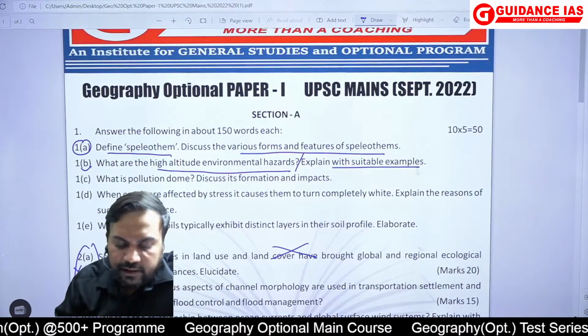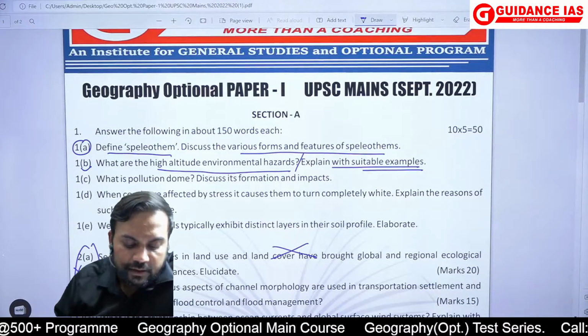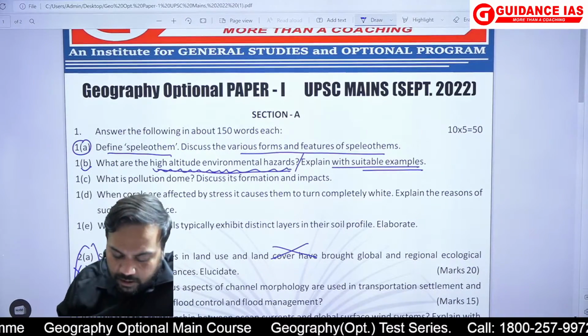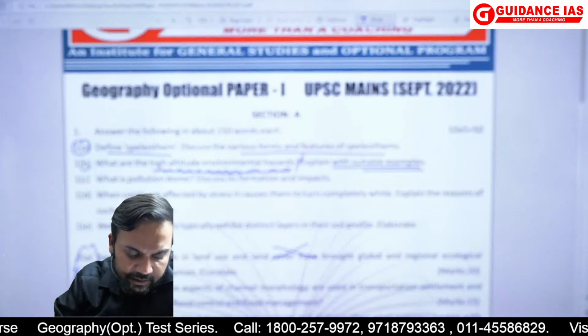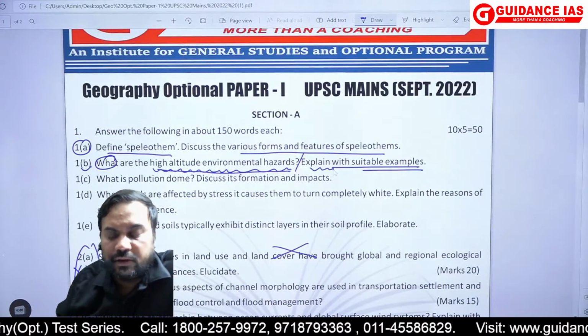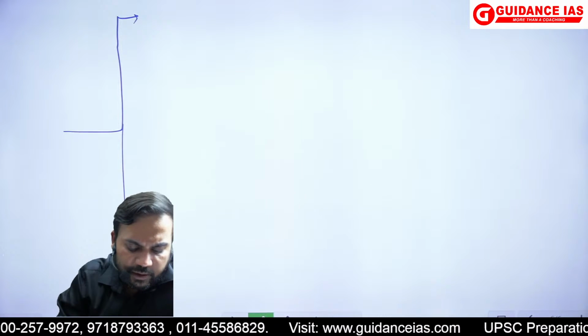Explain with suitable examples. Okay, so high altitude environmental hazards. So environmental hazards which are created as a result of the high altitude scenario. So again you can understand, in the first part, what? And then it is saying explain with suitable example. So you'll identify the various types of high altitude environmental hazards. It was a more straightforward question.